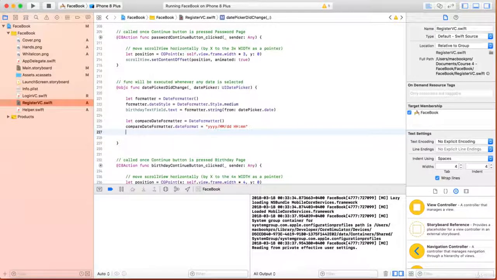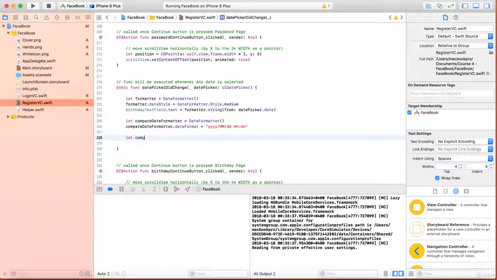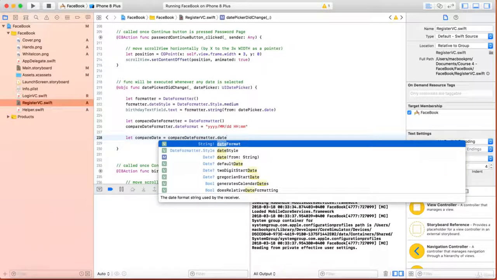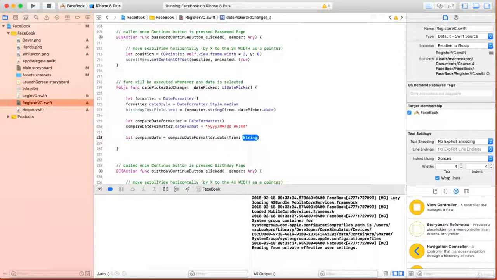So this is the format, and let compareDate equal compareDateFormatter.date from the string 2013-01-01 00:01. Okay, so we don't want anyone to be registered who is later than this date.